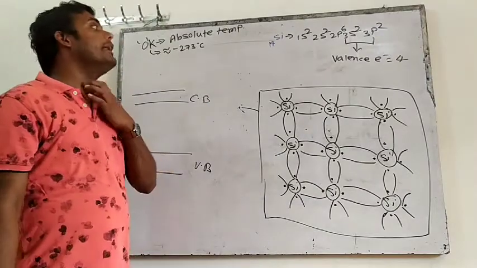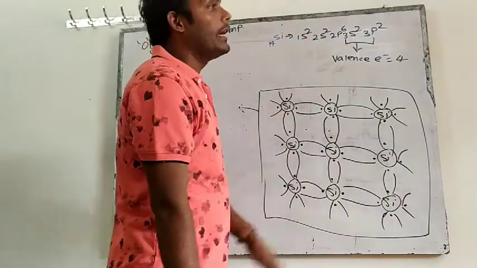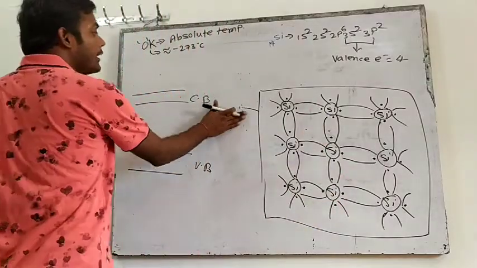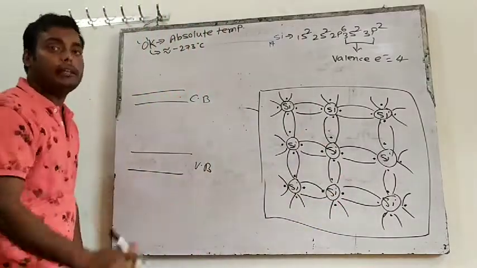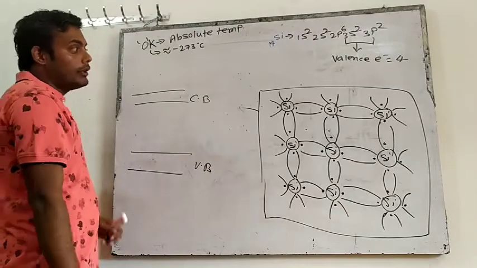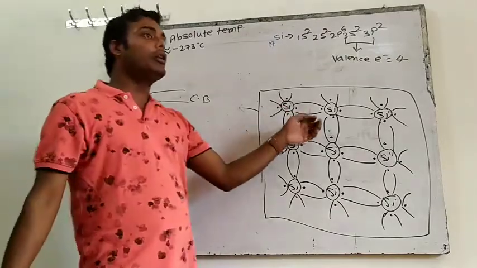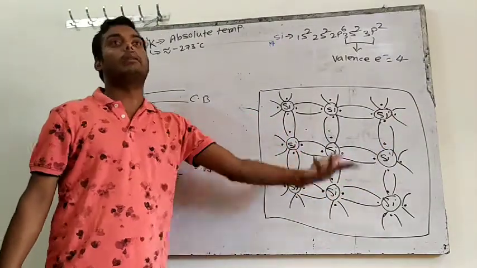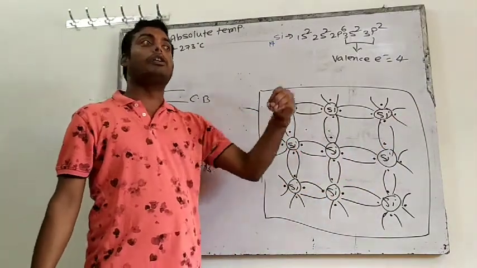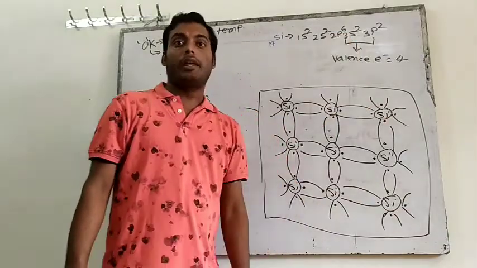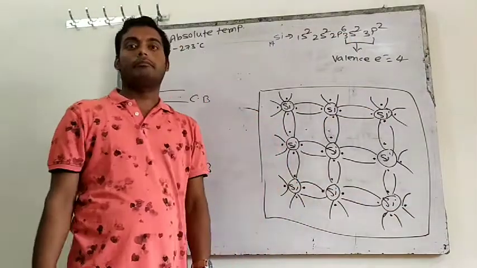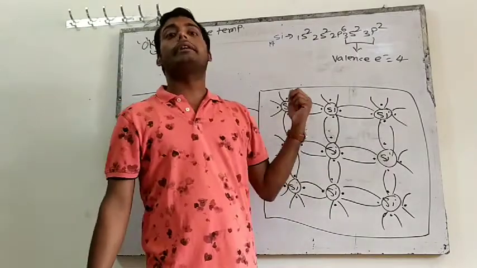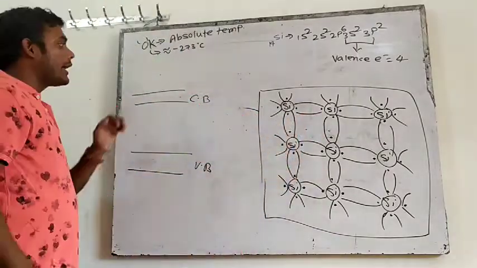So what will happen? No electron is free, यहाँ पे कोई इलेक्ट्रॉन फ्री ही नहीं है. So if no electron is free, there will be no conduction of current, because electron free होगा तब तो conduct होगा. What we have studied in current electricity in conductors, when an electron is free, it will move. If the electron is not free, it will not move, and if it will not move, it will not conduct any current. The same logic I will apply here.